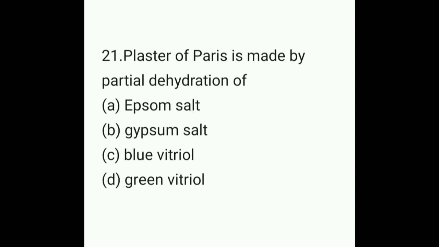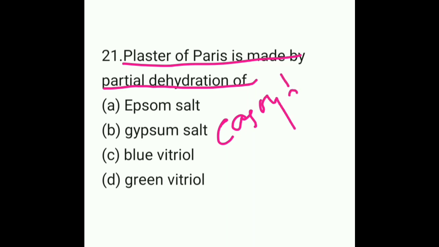Plaster of Paris is made by partial dehydration of. So this is also a very important question. If we talk about plaster of Paris, then the formula of plaster of Paris is CaSO4 half H2O. So here what will be the answer? Option A, Epsom salt, option B, gypsum salt, option C, blue vitriol, option D, green vitriol. So here the answer will be option B, gypsum salt.